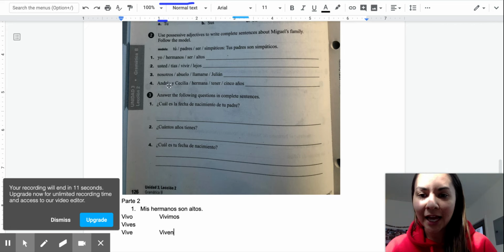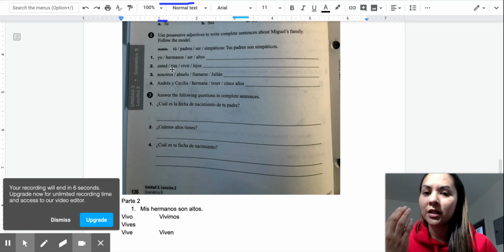So you have to decide what usted, so that's going to be for su, tías, it's plural, and then we have to say which conjugation of vivir it is.